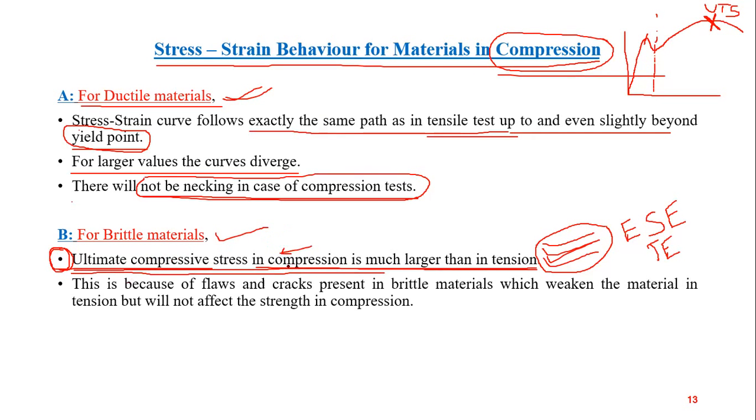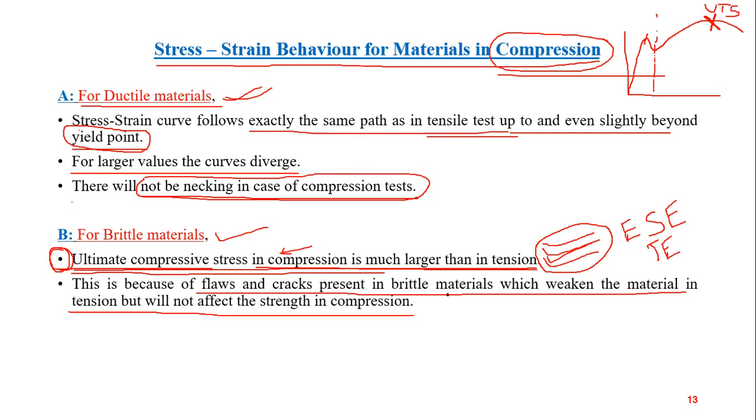And why does this happen? Compressive strength is much higher than tensile strength because of flaws and cracks present in brittle material, which weaken the material in tension but will not affect the strength in compression. So there are flaws and cracks present in the brittle materials. Why so? Because of heat treatment, which is altogether a different topic that I'll cover in section 4, engineering materials. But to give you some idea,